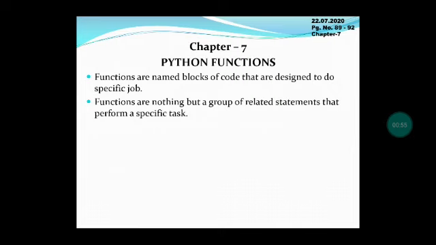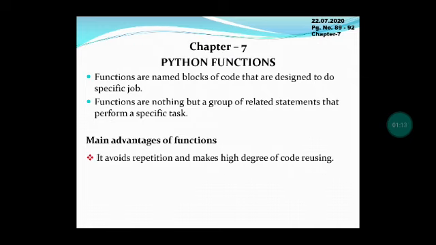These functions can be used in the program. That function can also be used in other programs. The main advantage of a function is that it can be reused. The set of code can be reused in that program and also in another program. A function also provides better modularity for the application. So these two are the main advantages of the function.